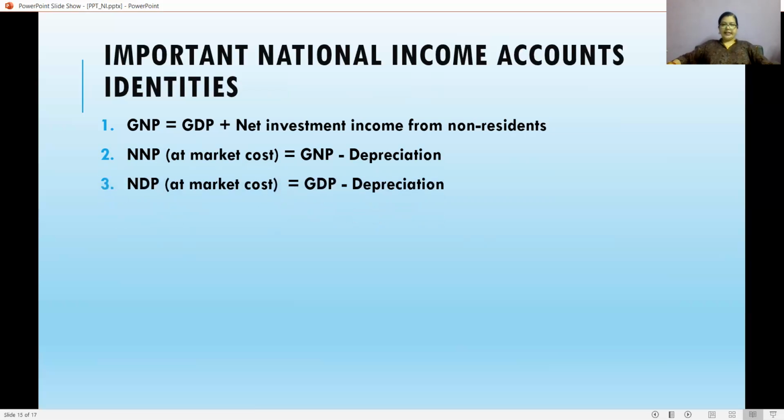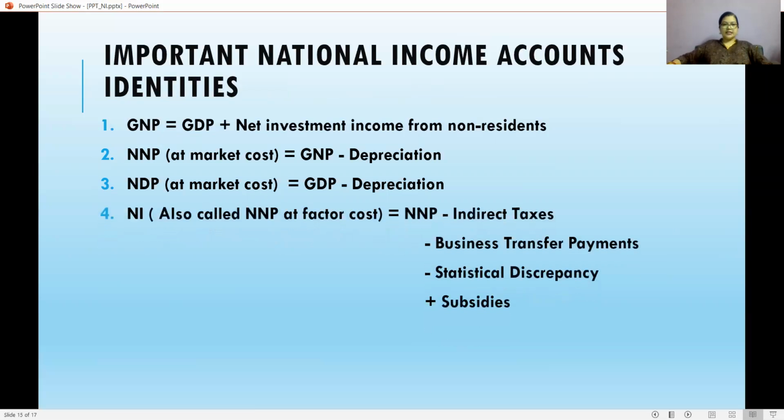The third one is NDP, or net domestic product, that is also measured at market cost, which is equal to GDP minus depreciation. So we obtain NNP or NDP by subtracting depreciation from GNP or GDP respectively.